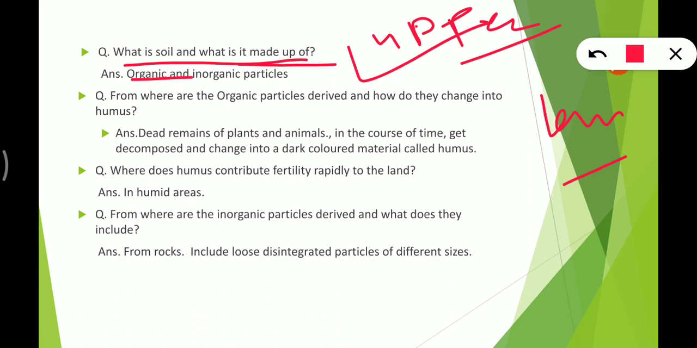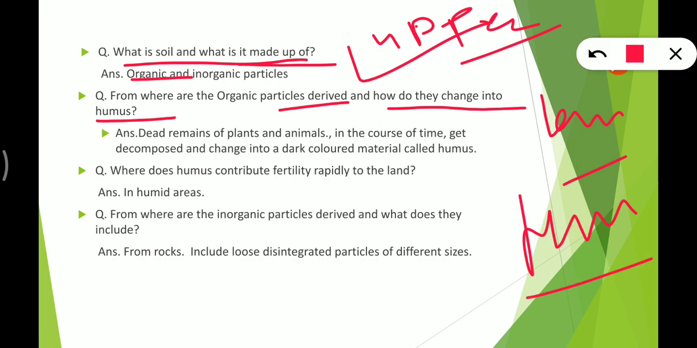Next here we have, from where are the organic particles derived? They are derived from dead remains of plants and animals. And how do they change into humus? In the course of time they get decomposed and changed into humus, right? And what is the color of humus? It is black, a dark color.